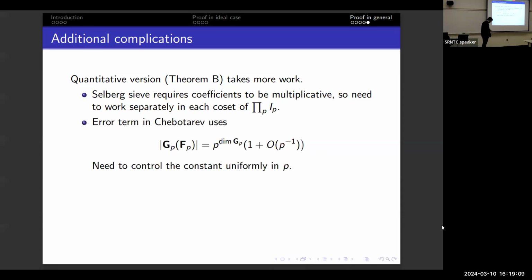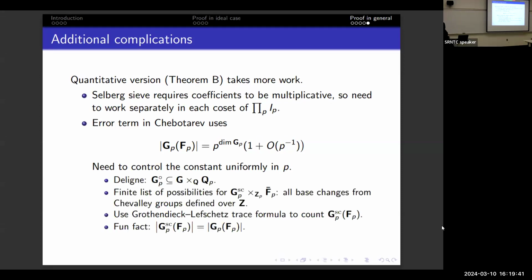The error term in the Chebotarev density theorem also causes an issue because we are no longer assuming all of those GPs to be G. We are not assuming the monodromy groups are interpolated by a Mumford-Tate group. We are allowing a different group at each prime. So those error terms, I mean, if you count the number of FP points of an algebraic variety, you know it's P to the dimension plus an error term. But the point is I need to control the constant here uniformly in P and uniformly in GP.